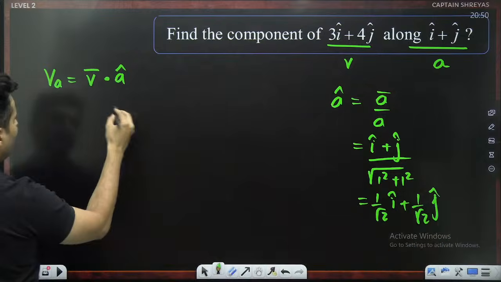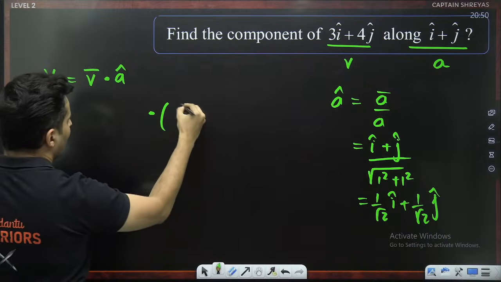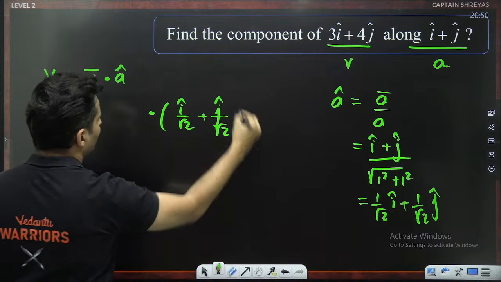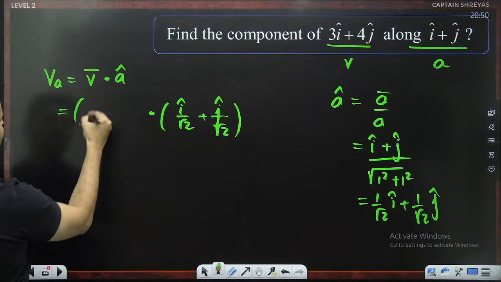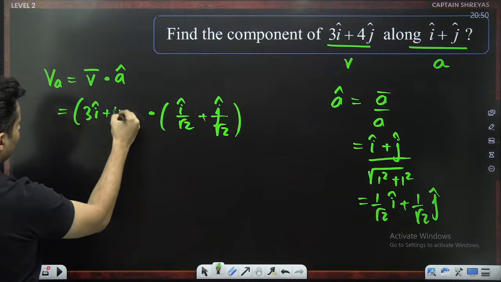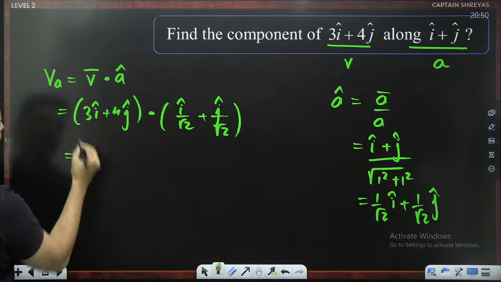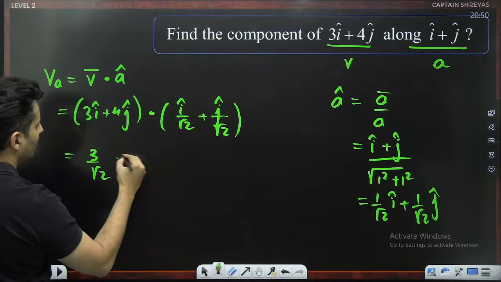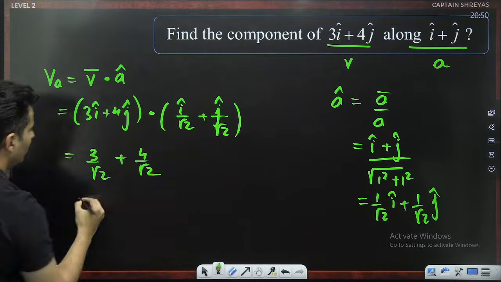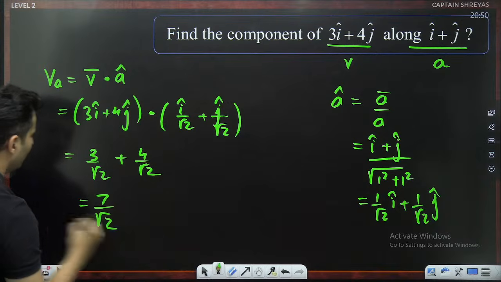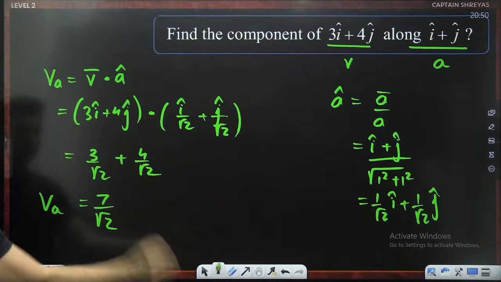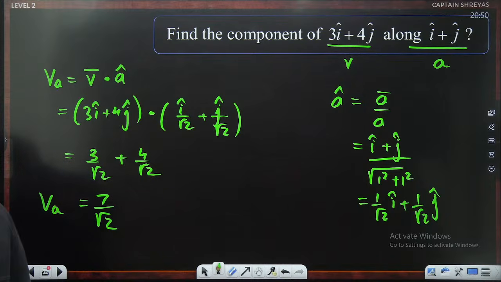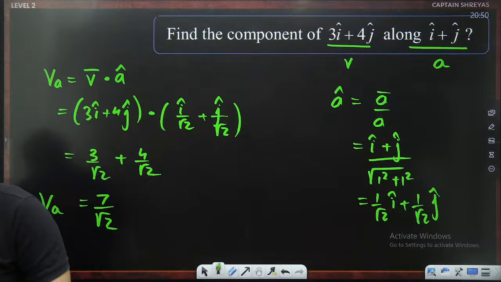So substitute it back over here. V vector is 3I plus 4J. So let's see what happens. 3 into this will become 3 by root 2. 4 into this will become 4 by root 2. So this will become 7 by root 2. That is the component of this vector along another vector. So 7 by root 2. Very good, Divakar. You guys are very quick and proud of you.